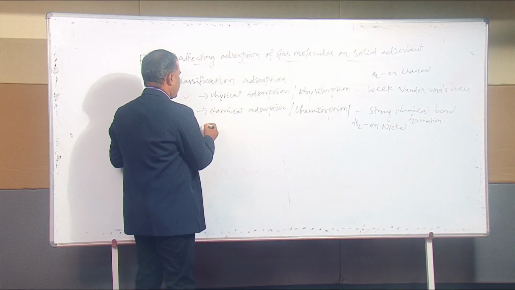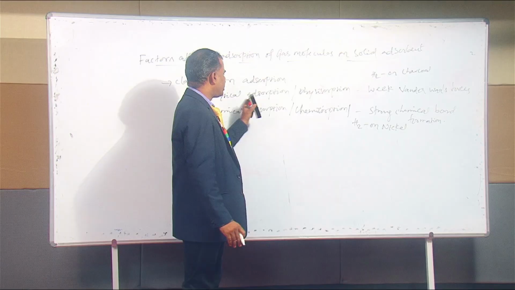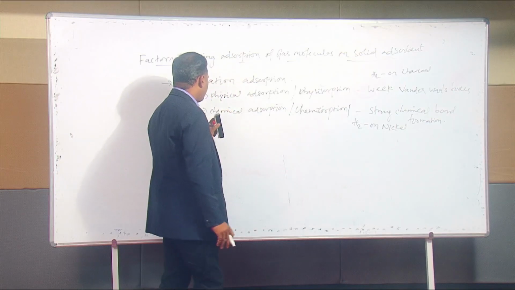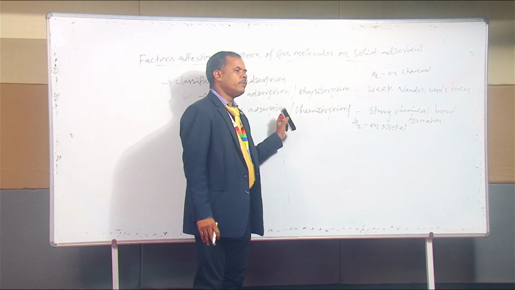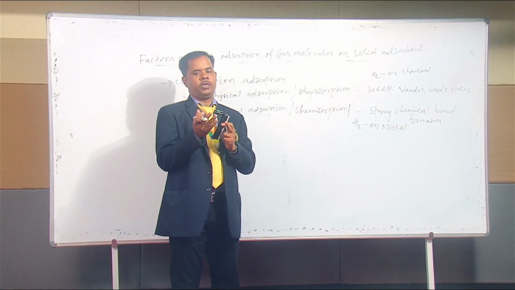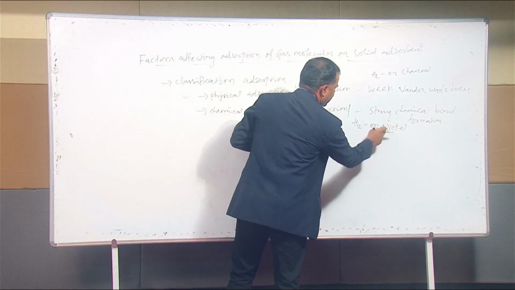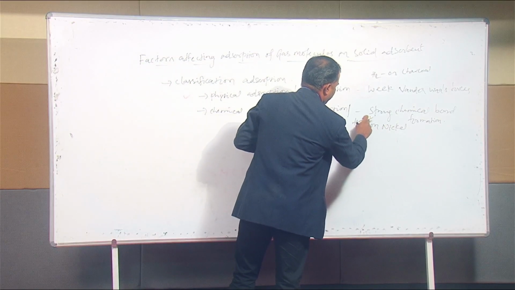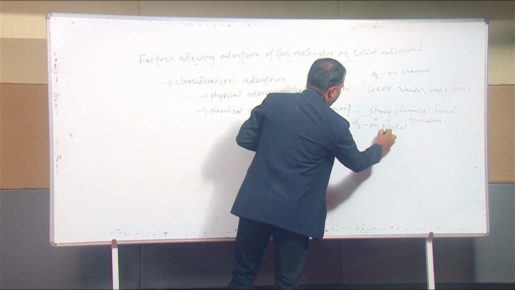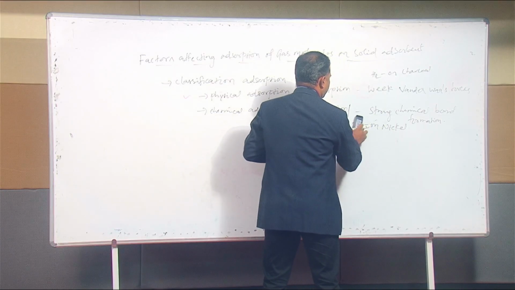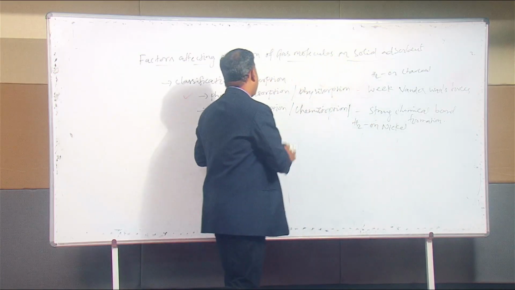Next, equilibrium is attained very easily in physical adsorption. But in chemical adsorption equilibrium is not easily obtained, because it takes more time as a surface compound is formed. For example, hydrogen on nickel surface is involved in physisorption followed by chemisorption. So that's why there is a strong chemical bond formation, and equilibrium is not easily attained.